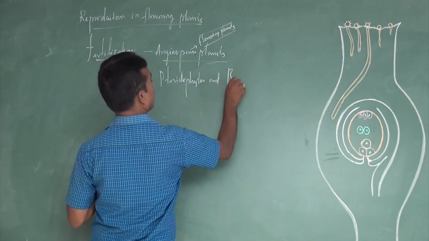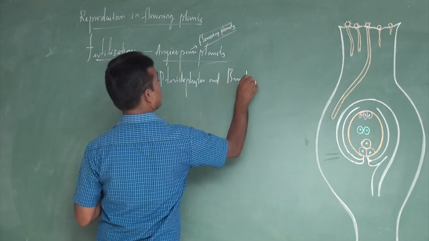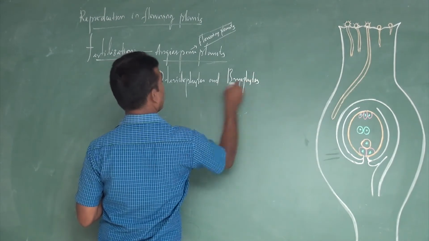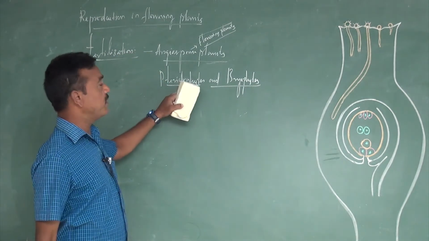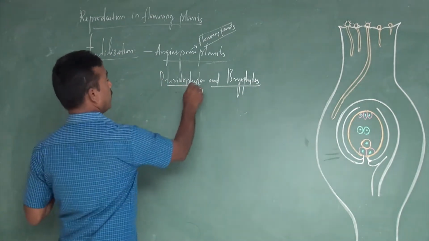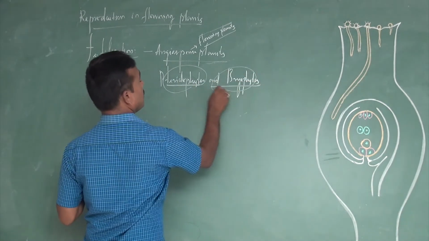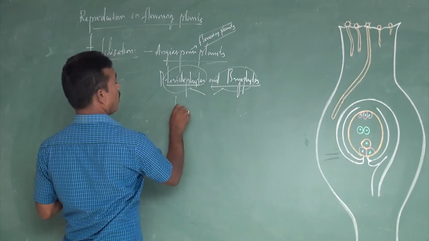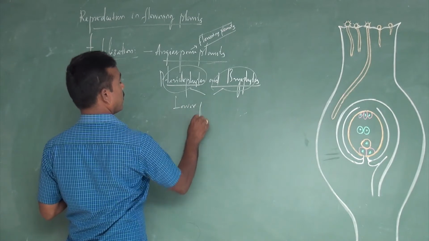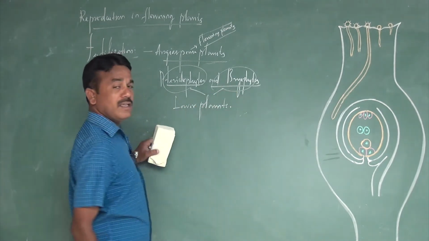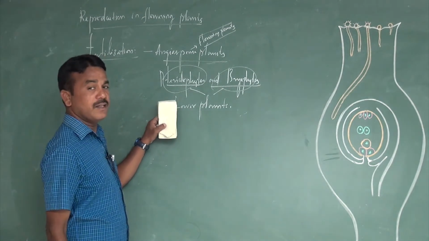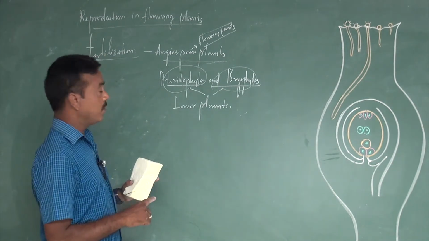Pteridophytes and bryophytes. Why do these events not occur in pteridophytes and bryophytes? Pteridophytes and bryophytes are commonly called lower plants. Generally this event does not occur in them. Okay, now let us go to the topic.